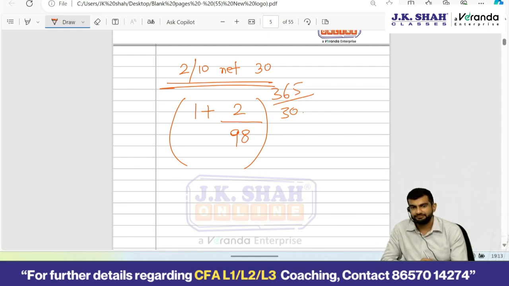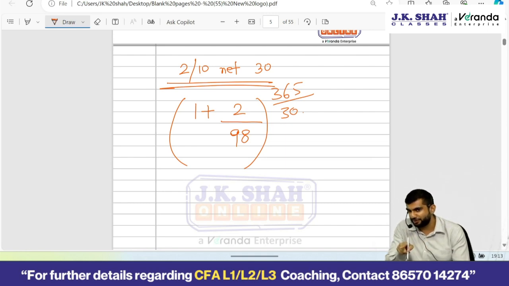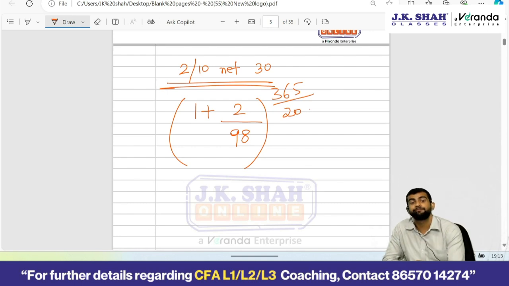This was the formula. Effective annual rate: 1 plus the discount upon 98, to the power 365 by 30. Again, I won't expect you to remember the formula. The way I had explained it logically, if you remember that way, you can construct the formula on your own. 365 because I want to annualize, and the time period is the number of days for which I get to utilize the funds if I wish to forgo the discount. Forgoing the discount is as good as a cost involved to the company. You can consider it as an interest cost. Clear? How many days am I utilizing the funds additionally for? So it will be 20. Thanks for the correction.